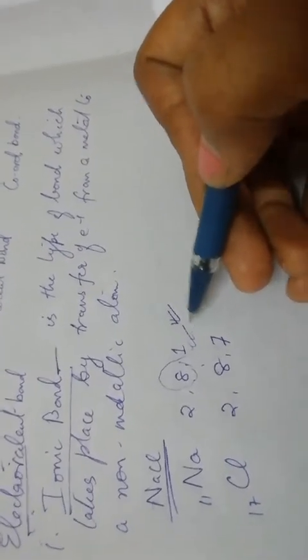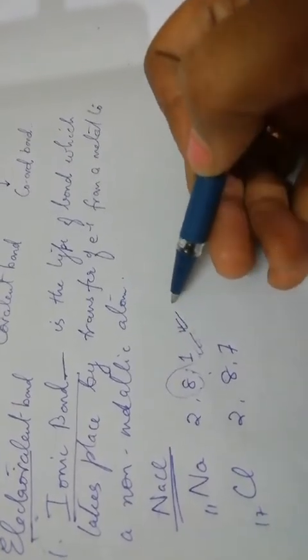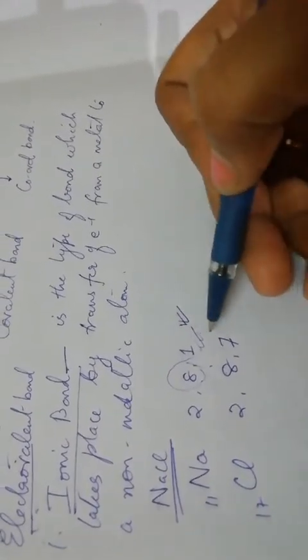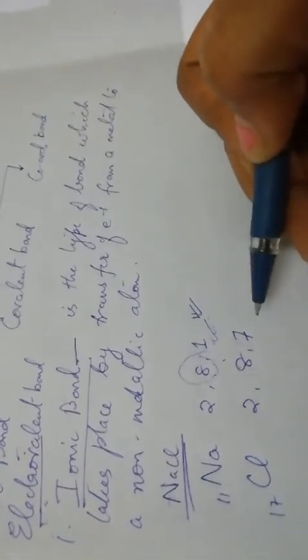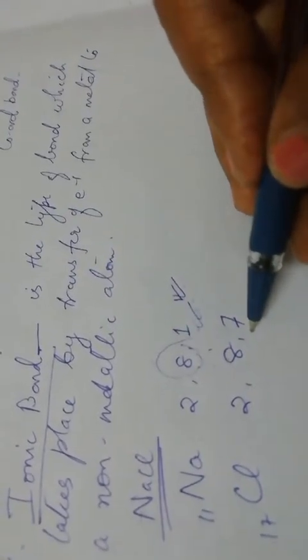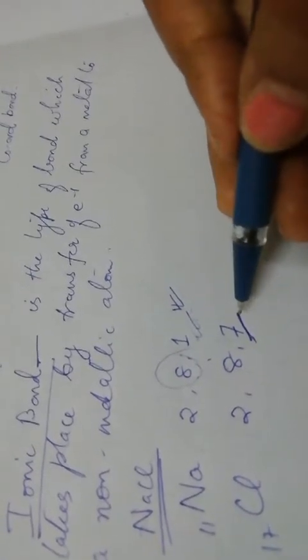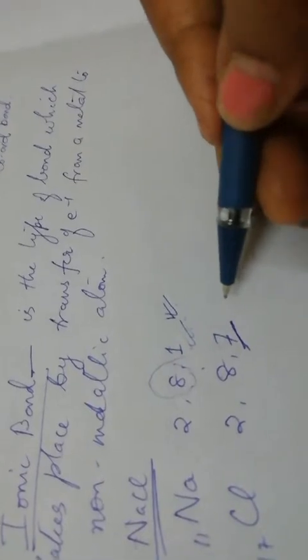Now a sodium will donate, discard, give away or transfer one electron only if there is an atom which is ready to accept this electron. So if we have a chlorine atom in the vicinity, what happens? There are 7 valence electrons. Now in order to acquire octet, it can readily accept one electron.